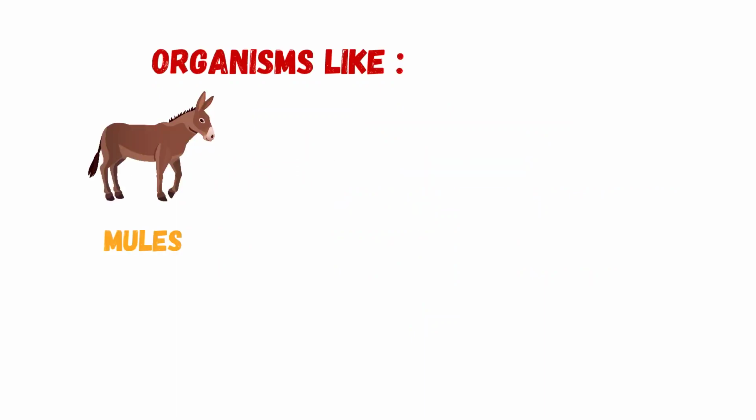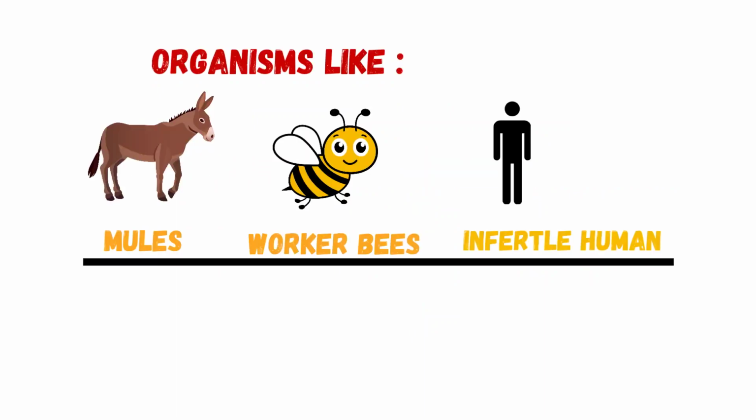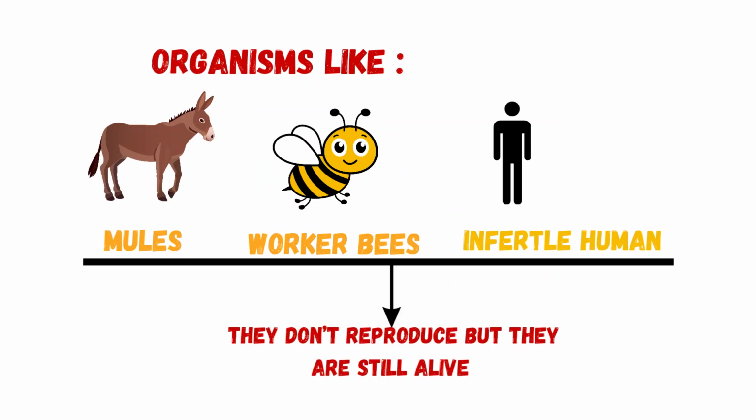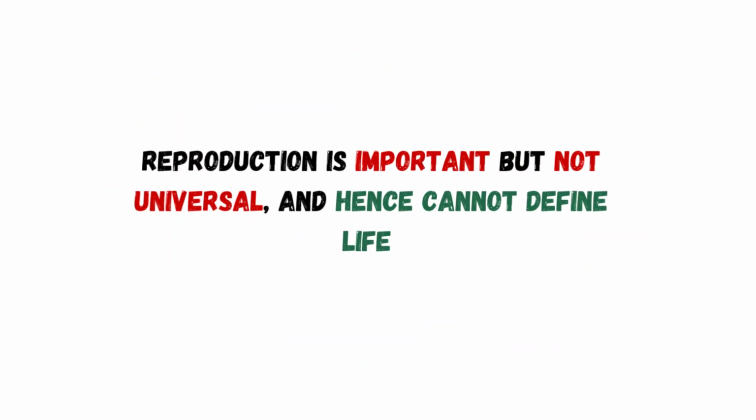However, reproduction is not a defining property of life. This is because some living organisms such as mules, worker bees, and infertile human couples do not reproduce, yet they are alive. Hence, reproduction is important but not universal, as I said before, and hence cannot define life.